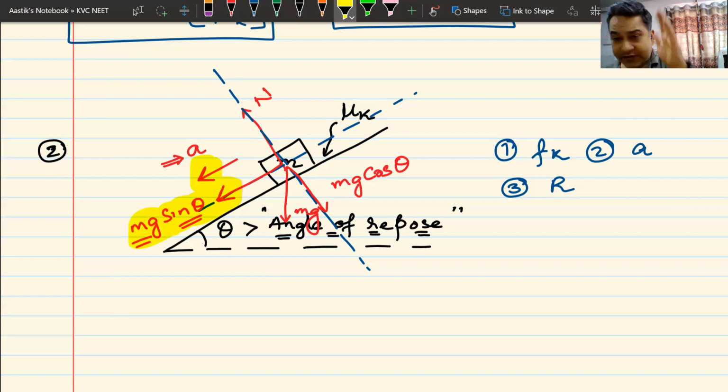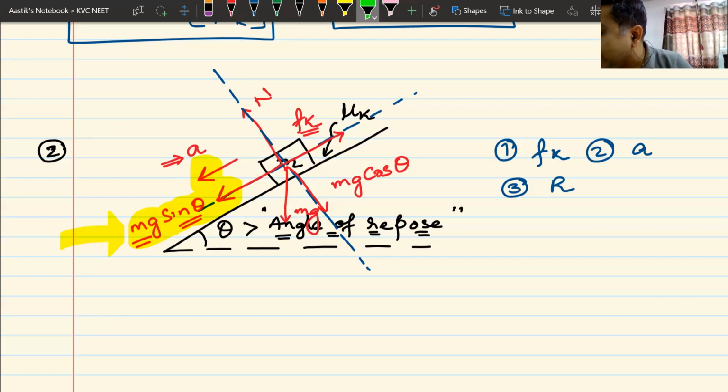Okay, so basically I have drawn the free body diagram. Normal reaction is like this, weight mg is like this, mg cos theta like this, mg sin theta like this. Because of this mg sin theta, this block is going to move downwards. But as soon as it tries to move downwards, what will happen? Since this block is rough, frictional force will be acting backwards. So this will be your frictional force Fk. Do we understand this? Frictional force will be acting backwards.